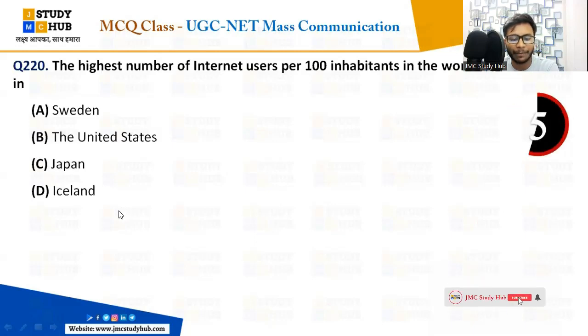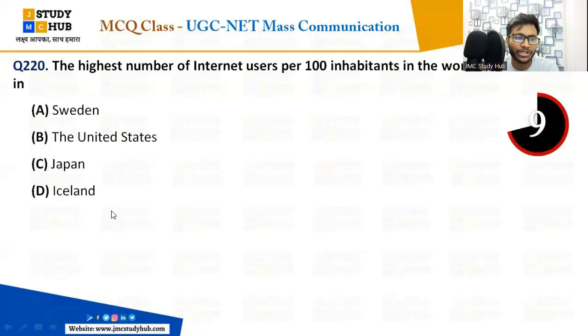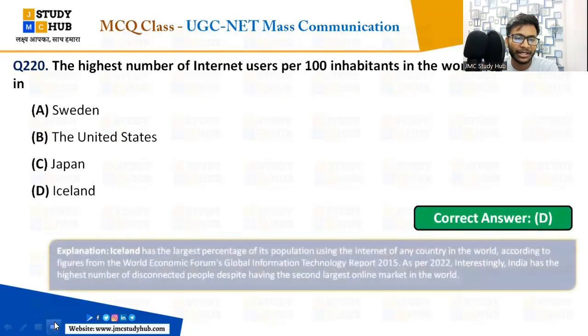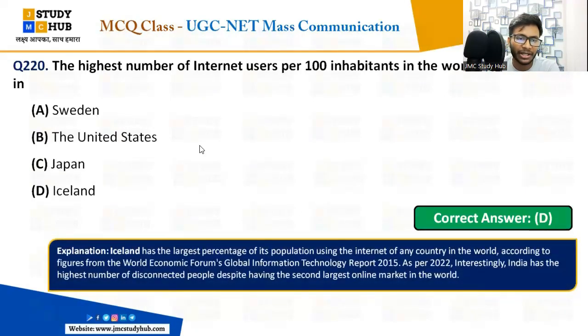No, it's not Japan. Japan नहीं है. Everybody answered it. This is a very important question which was asked in 2015 September. Very good. That's the D answer, right? D किसने आंसर किया था? अभिलाषा and Vanika have answered. Very good. चलिए. So the highest number of internet users per 100 inhabitants in the world are in Iceland.